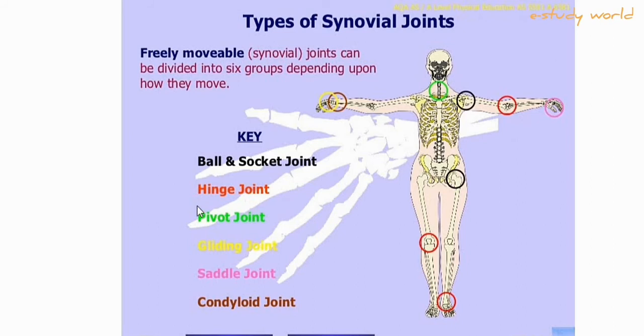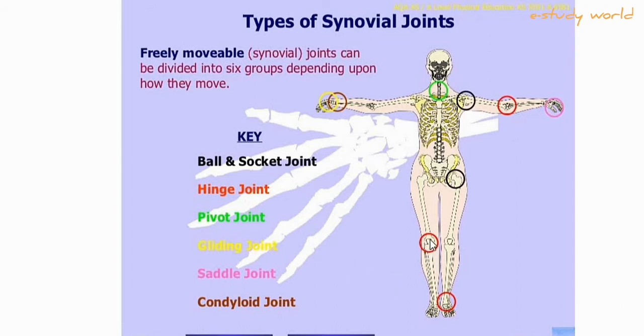Synovial joints are of six types: ball and socket joint, hinge joint, pivot joint, gliding joint, saddle joint, and condyloid joint. Ball and socket joints are present between the head of the humerus and the glenoid cavity of the pectoral girdle, and between the head of the femur and the cavity of the hip bone in the pelvic girdle.